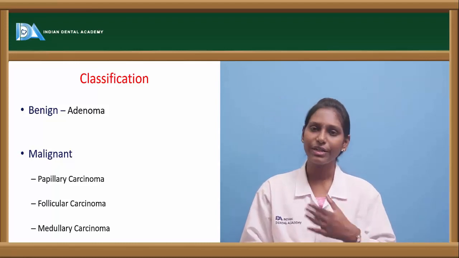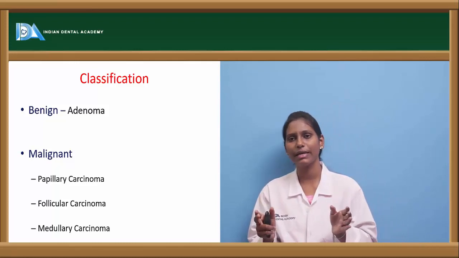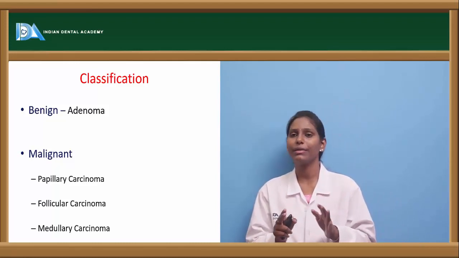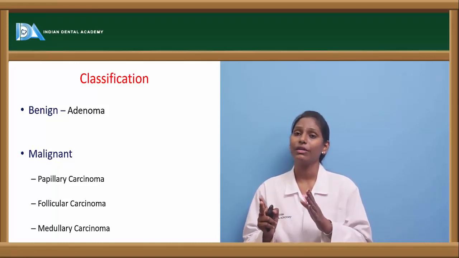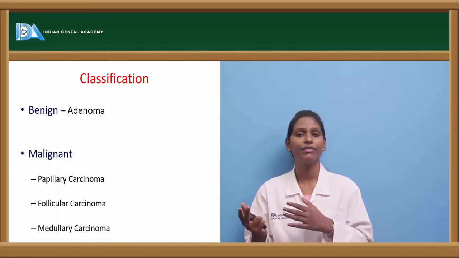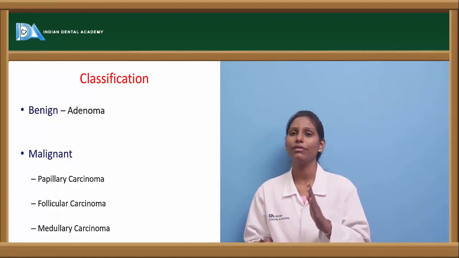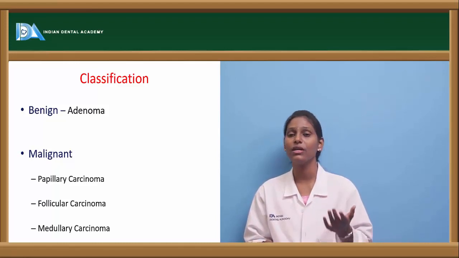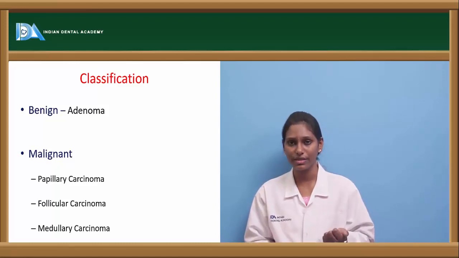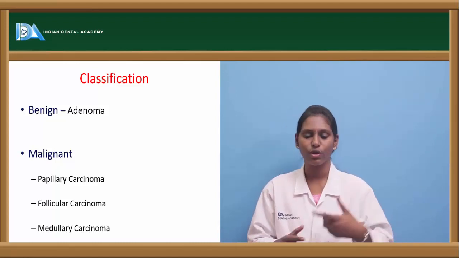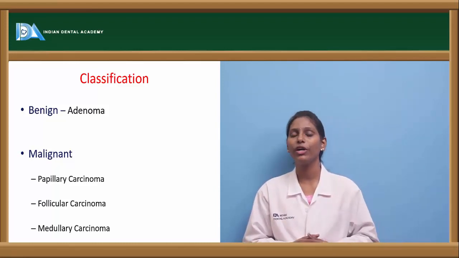If the lesion is just a benign lesion, then we do that lobectomy and leave it like that. After this lobectomy, or after we have done a total thyroidectomy for a malignant lesion, we always have to supplement with thyroid hormones, so that we do not allow TSH to secrete more. We can suppress the TSH by giving an external supply of thyroid hormone. So this is how we treat benign neoplasms of the thyroid gland.